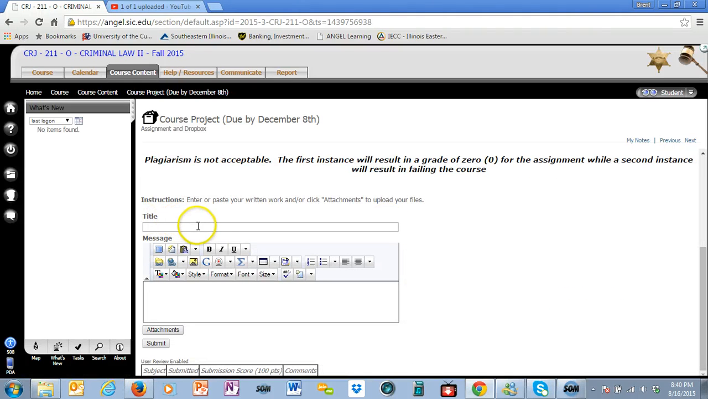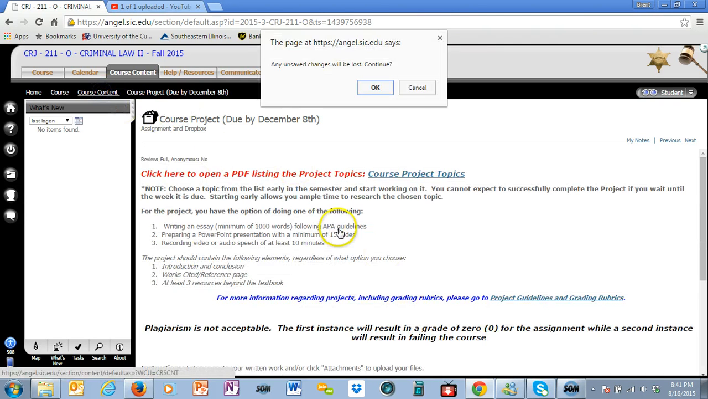You'll also see that there's the Dropbox here. I actually have a tutorial on how to submit your course project. It's just as simple as adding a title, clicking on attachments, browsing for your file, and clicking on submit. So that's it for the course project.